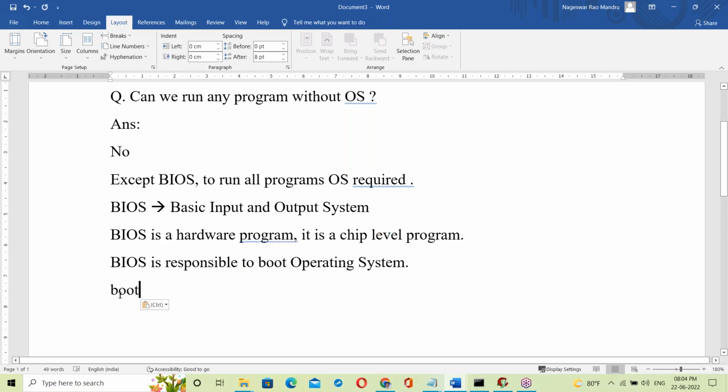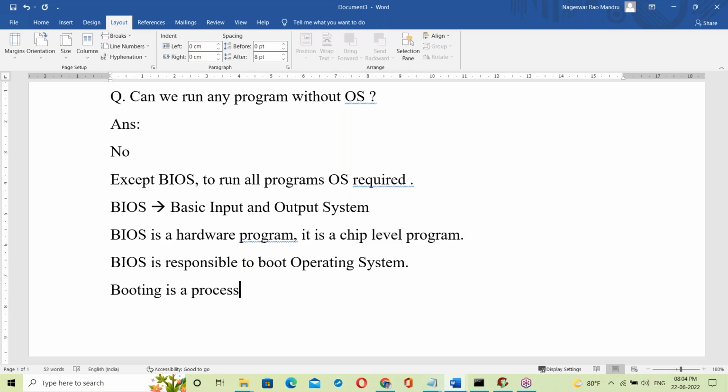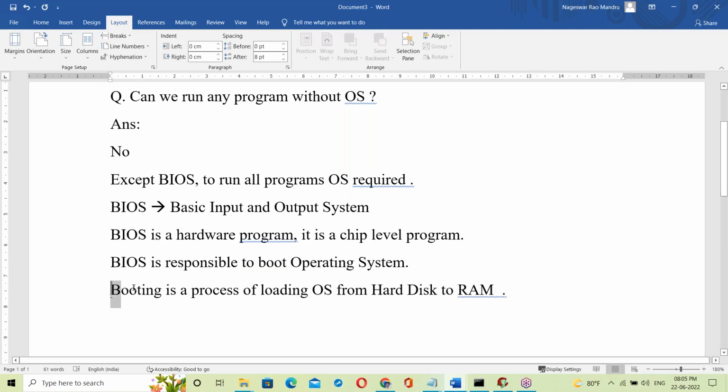What is booting? Booting is a process of loading the OS from the hard disk to RAM memory. That's it here. Hard disk to RAM. So booting is a process of loading OS from the hard disk to RAM memory.